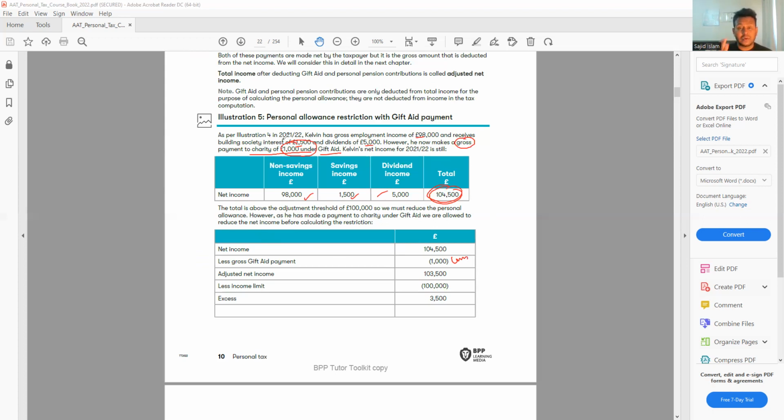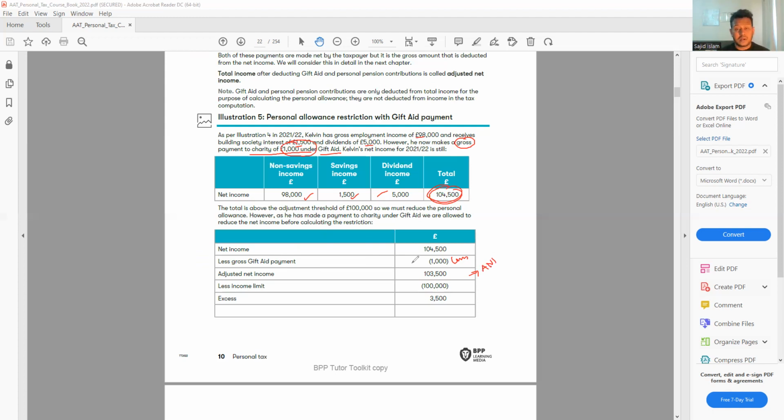Whichever it is, the gross amount will be deducted from the net income. Whatever income he has, we call it ANI, that is adjusted net income. So the adjusted net income is now 103,500. Because of the PPC or gift aid payment, the income is reduced. So from the net income, we adjust it to find the adjusted net income.